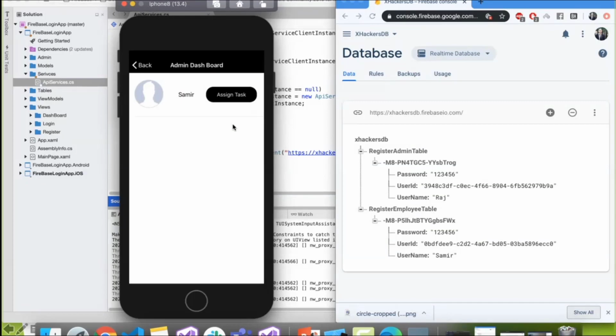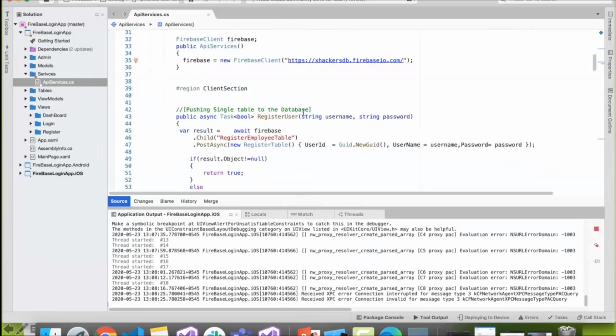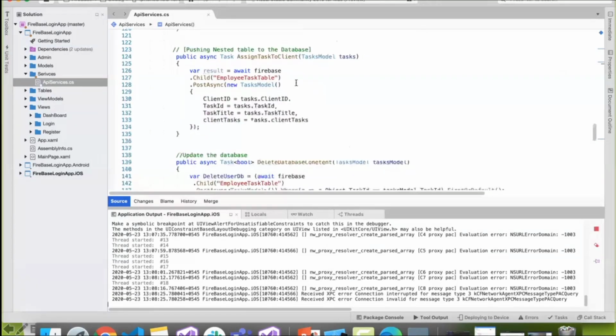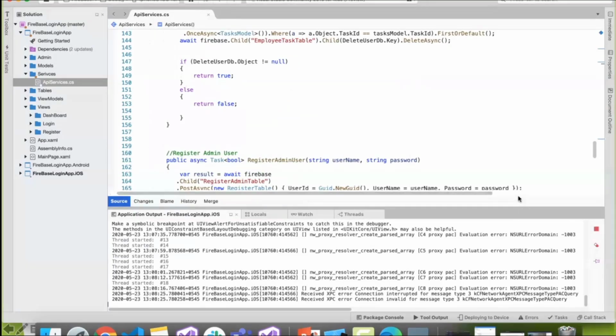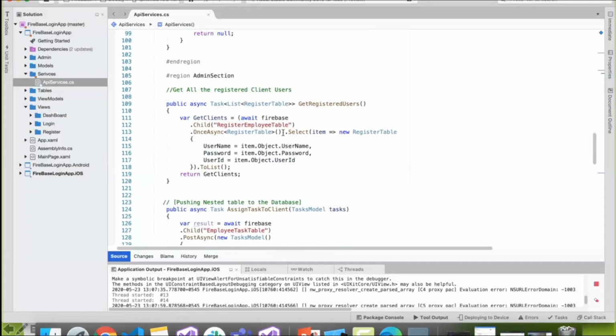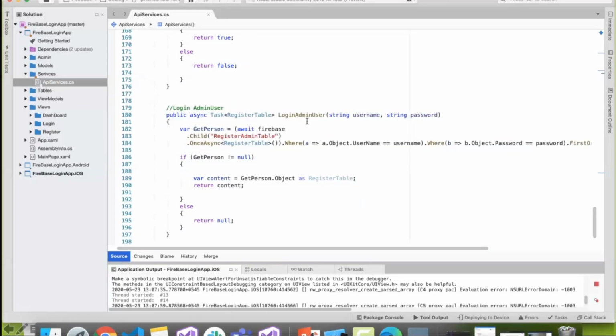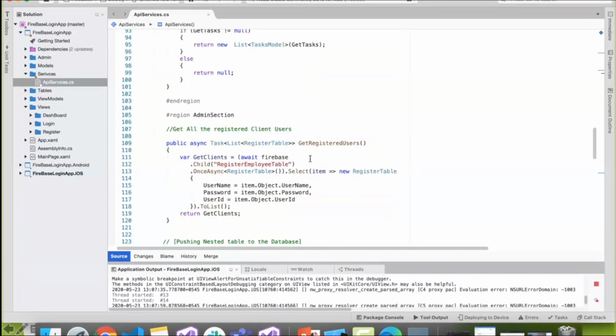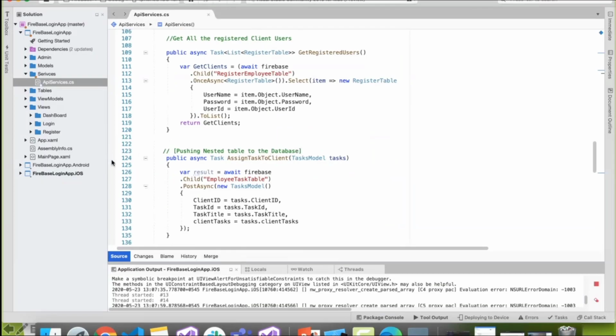So what actually happens now? Here the magic happens. Raj, being an admin, is going to assign a task to Samir, in a nested way. How is he going to do that? There is nothing very serious in this demo, but in one place I'm going to put a breakpoint, where a user like Raj is going to add the task that has been assigned. This is basically going to be a POST request.